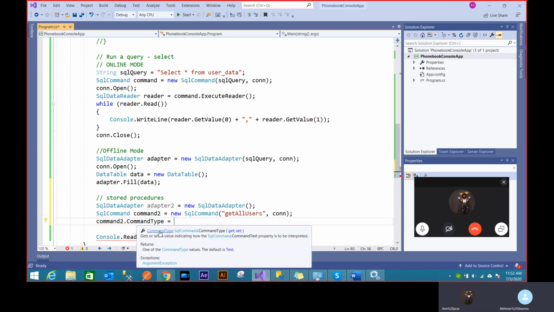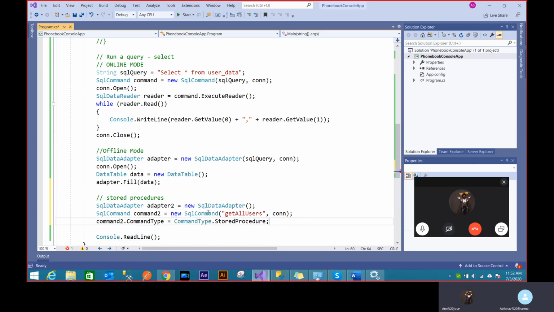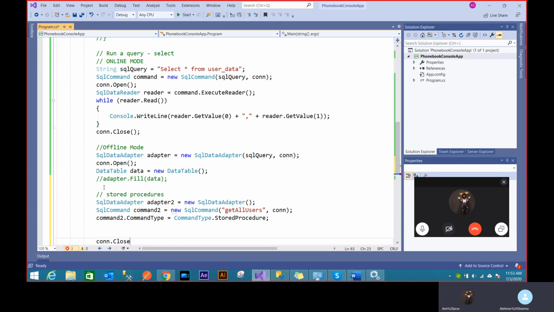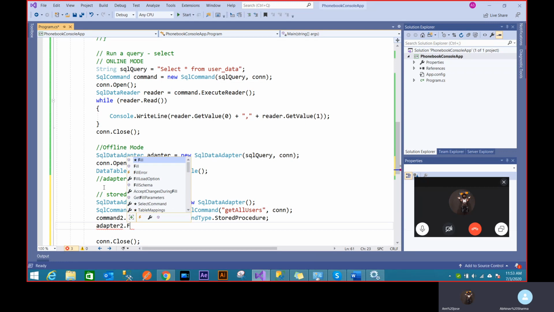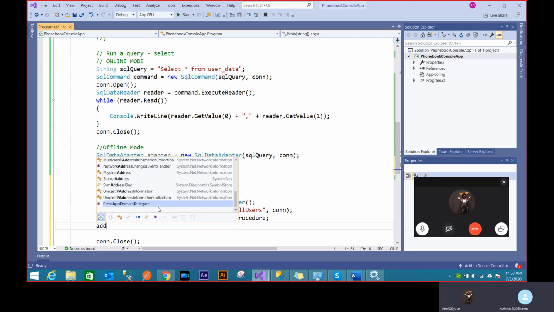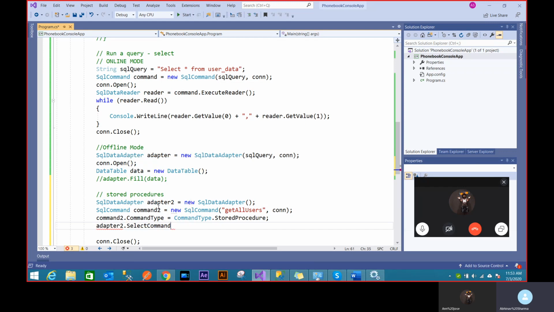Command type, and you can see what it's taking as command type: CommandType dot StoredProcedure. Now that's it, because I don't have to provide any kind of parameter, so I don't have to worry about that. And I can still use the same data table again. So if I just avoid this filling part, I'm not even closing the connection. I can just say adapter, a new adapter, to just fill. The adapter is still not taking this command anywhere, right? Adapter dot SelectCommand, because I have to provide this command somewhere. This is the way it works.